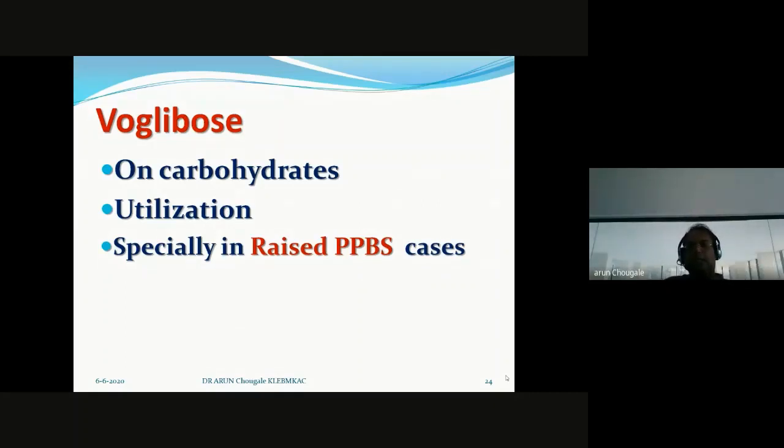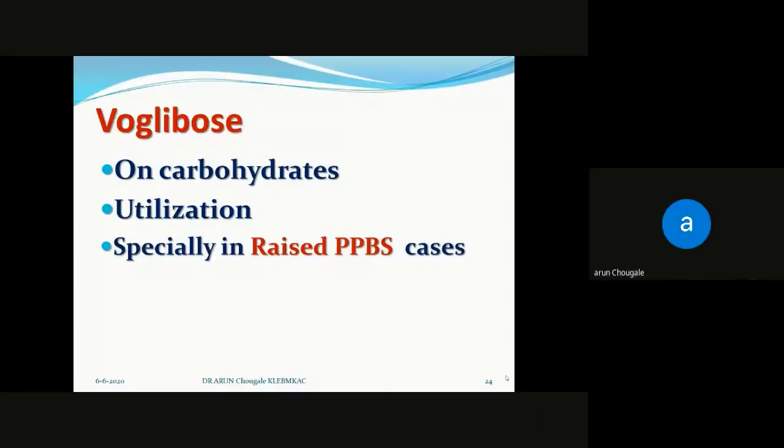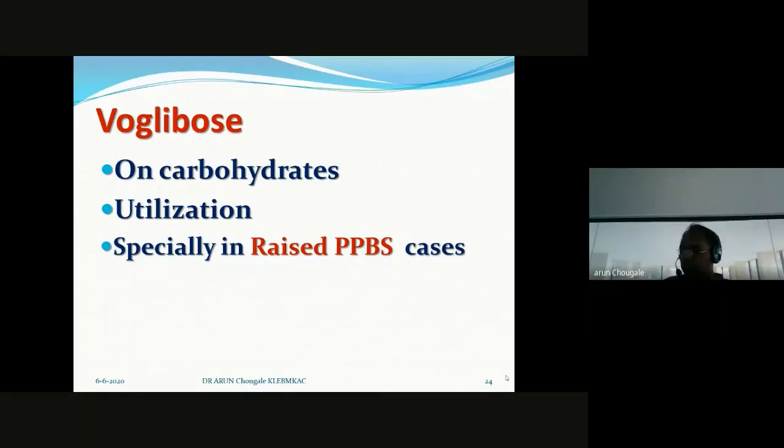In such cases, the physician understands that there is a utilization problem, mainly with carbohydrates, and it is treated with voglibose, either 0.2 mg or 0.3 mg once a day, best prescribed in raised postprandial blood sugar cases.